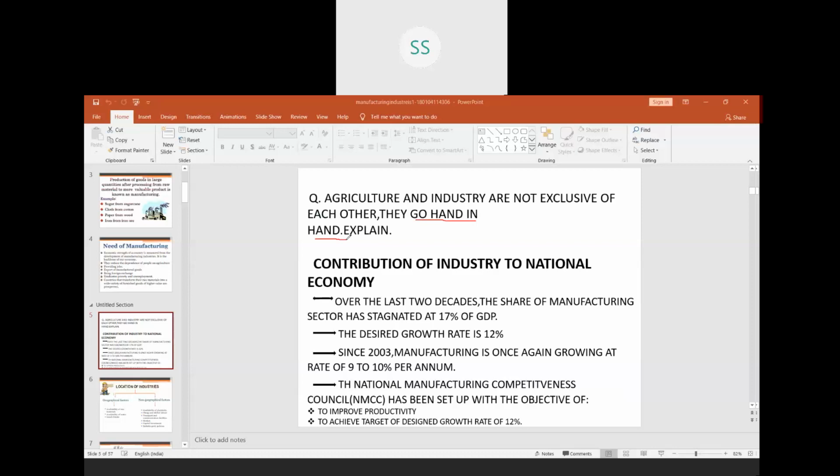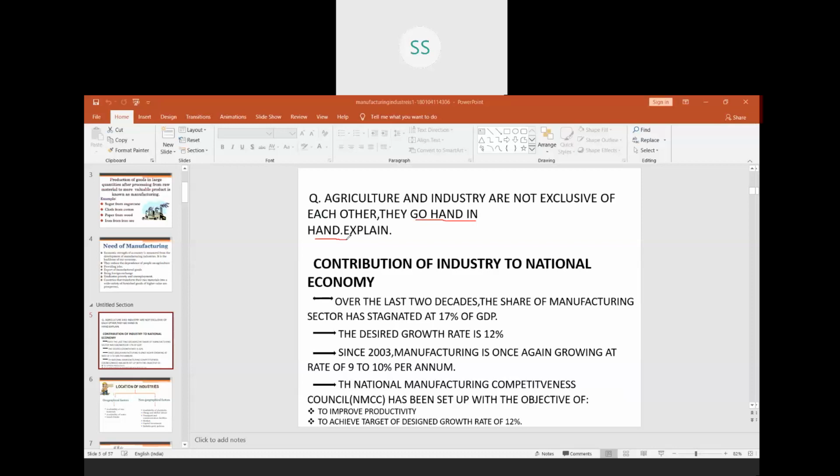Since 2003, manufacturing is once again growing at the rate of 9 to 10% per annum. Earlier, only a 7% growth rate was there. But from 2003, there is a slight increase in the growth rate to 9 to 10% per annum.